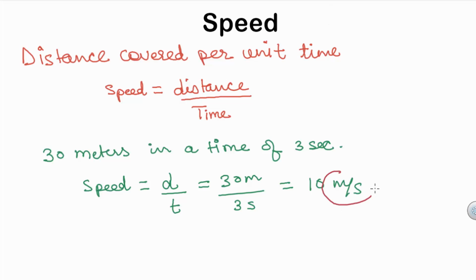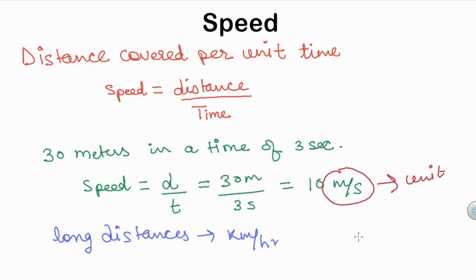Now here meter per second is the unit of measurement of speed. There are many units for the measurement of speed. For long distances which are covered using motor vehicles, we generally use kilometer per hour or mile per hour as the unit of speed, and for shorter distances we generally use meter per second as the unit of speed.